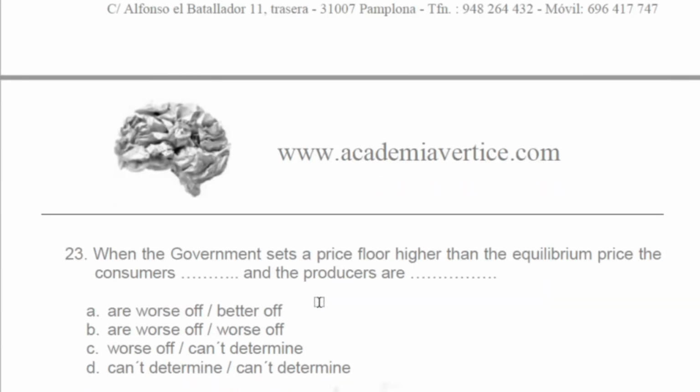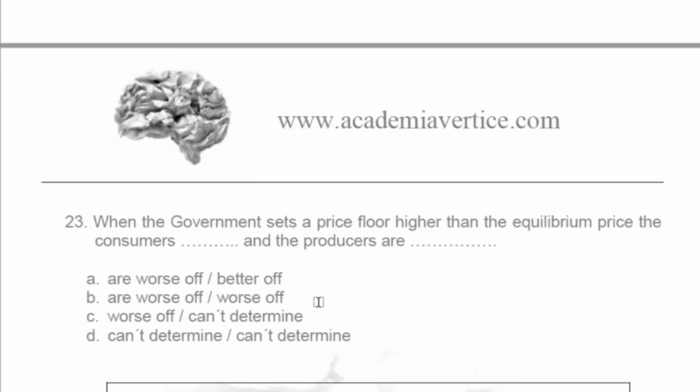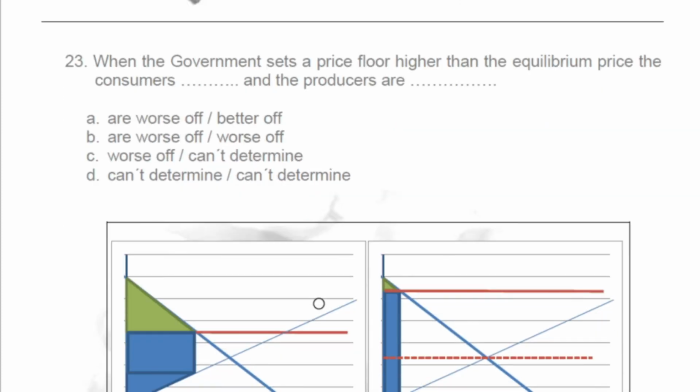Well, when the government sets a price floor higher than the equilibrium price, the consumers, be careful. This is a very good question. Let's answer it with a graph. Here I've put two situations. In the first situation, a price floor is imposed over the equilibrium price, so binding but not too high. Here a very high price floor is put in place.